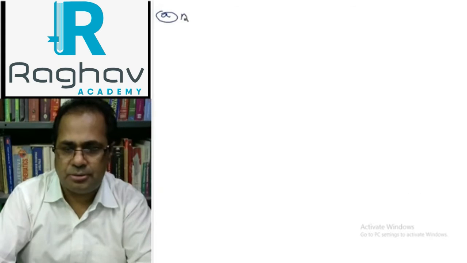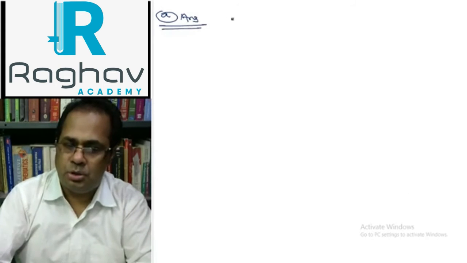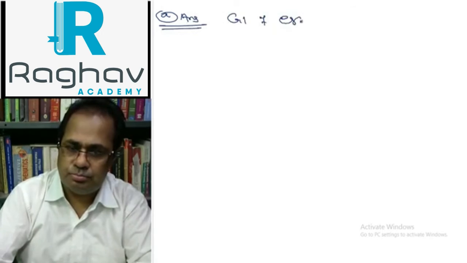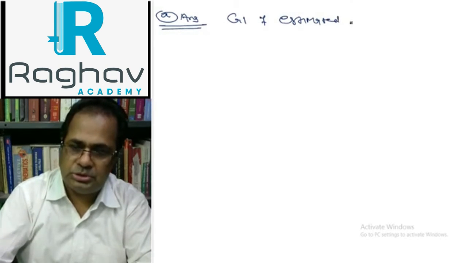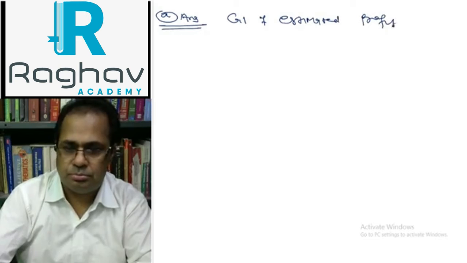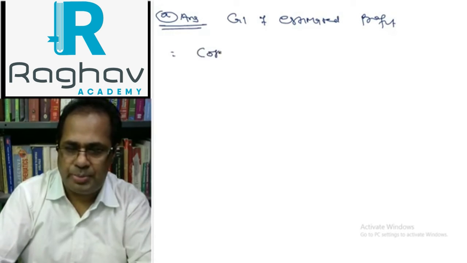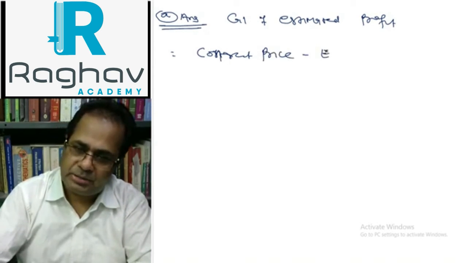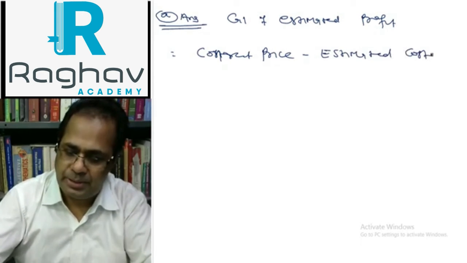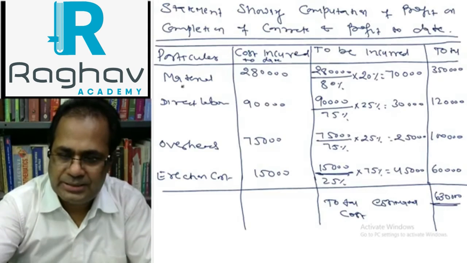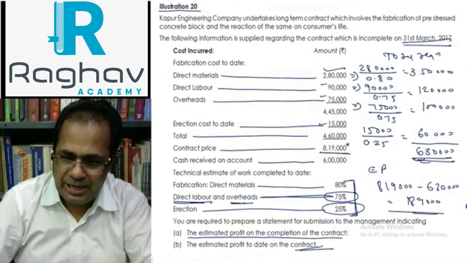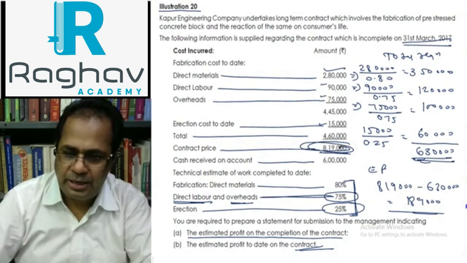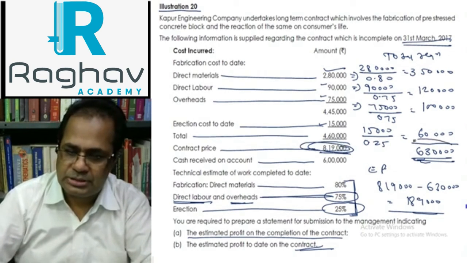Calculation of estimated profit, the A part answer. Contract price minus estimated cost. Contract price is given as 8,19,000 and estimated cost is 6,30,000.